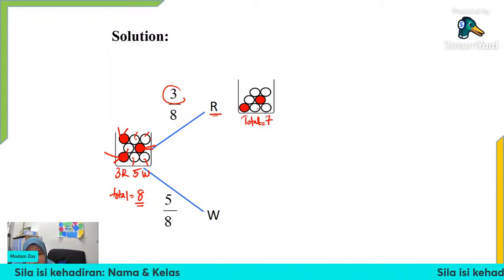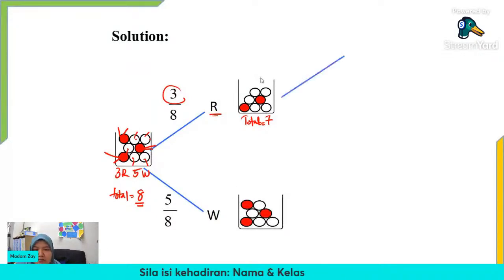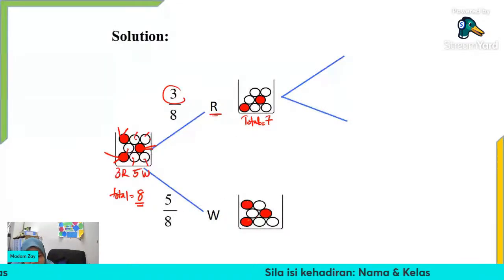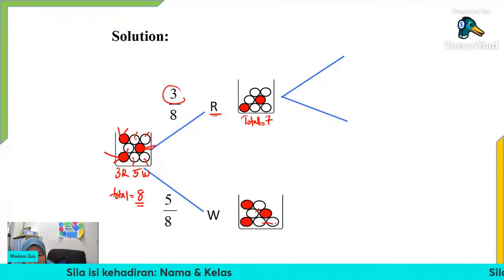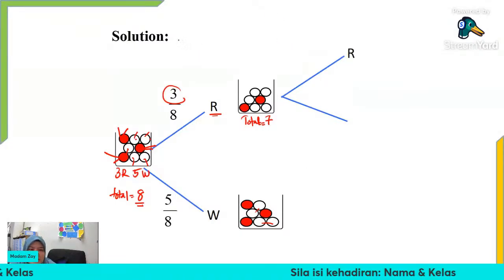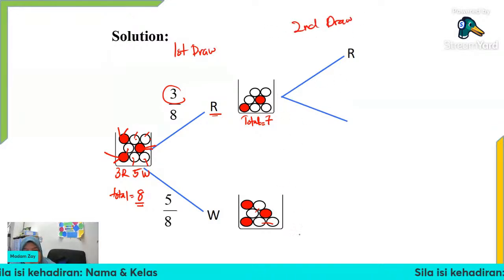Okay, so 7 marbles. So the second draw, what will happen? We also can get red or white marble, right? And then if we take out white, what's left inside the bag? We still have 3 red marbles, but the white marbles from 5 will be only 4. Okay, now this is the first draw, this is the second draw. This is the possibility. So you can bring out what are the possible outcomes after that.